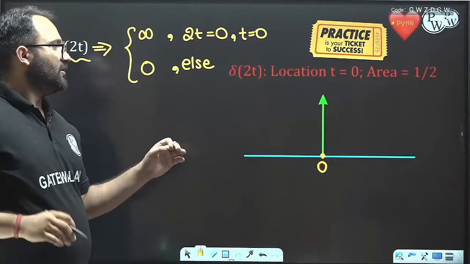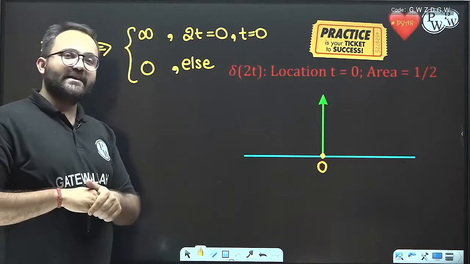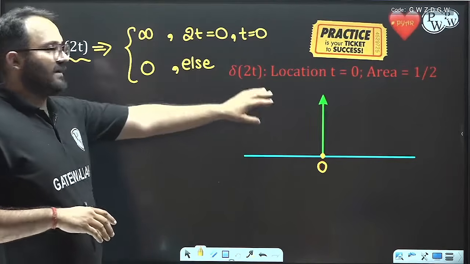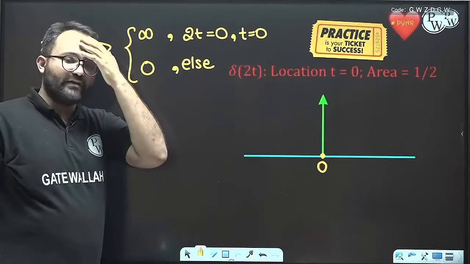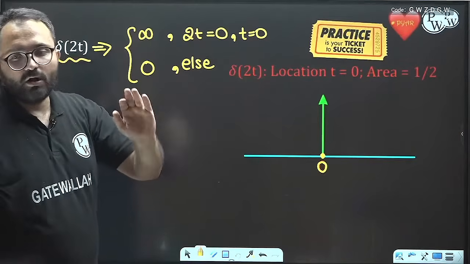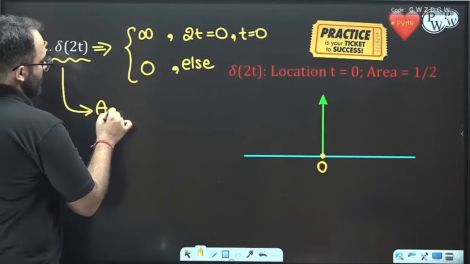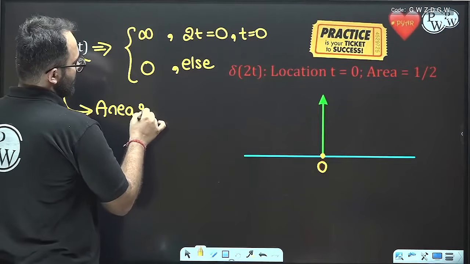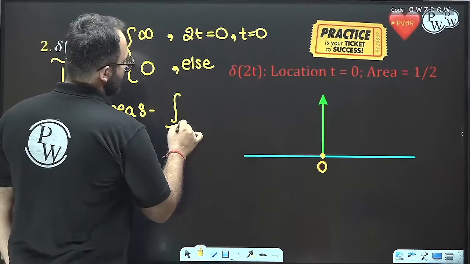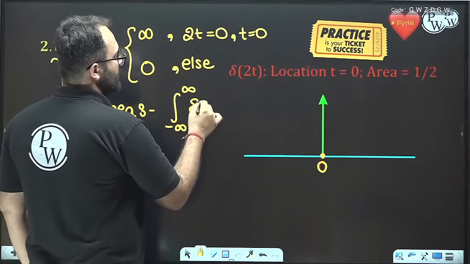Now what we have to find out is the area. We have the location, and the value is always infinity. The location is t equals 0. Now how to find the area? Area means integration from minus infinity to infinity.